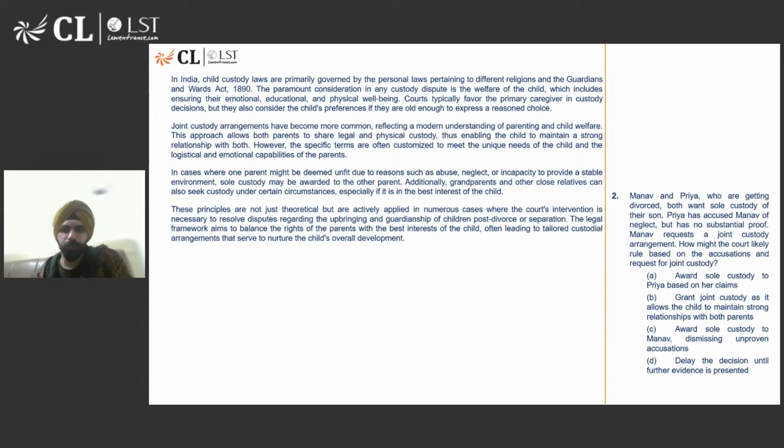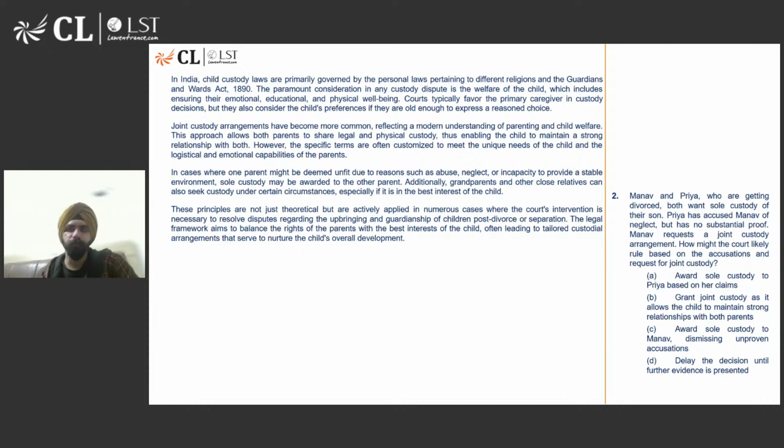Anusha is saying, sir, but isn't she too young to make a choice? How would you assume that? How do you assume 10 is too young to make a reasoned choice? In the eyes of the court, based on what the child's response is and her understanding is, she might be reasonably giving an opinion that why she wants to stay with her father or with her mother. So you cannot really make assumptions. The principle does not say that the child has to be at least 15 years old or 20 years old. Even a 10-year-old child can make a reasonable choice. So we won't be assuming that.